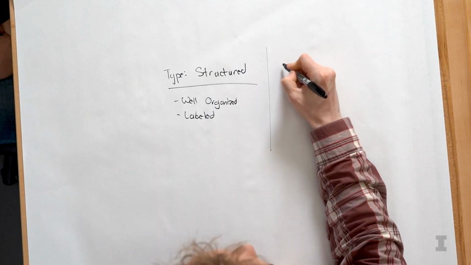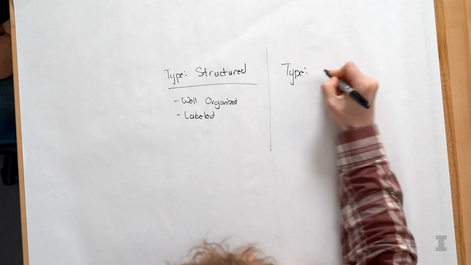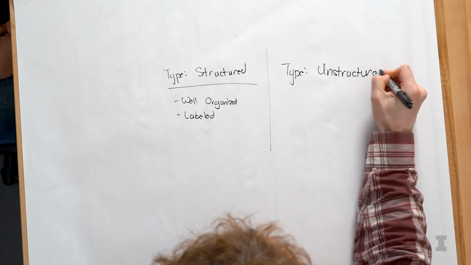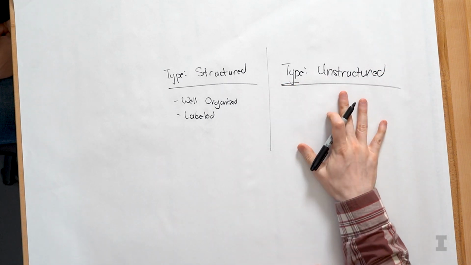Got it. So what you're going to see throughout this entire series is that all of our data is going to be in a spreadsheet format, and we're going to learn how to interact with spreadsheet data through a programming language called Python. If the data is not structured, we're going to consider all of the other types of data as unstructured. And there's a lot of unstructured data that exists.